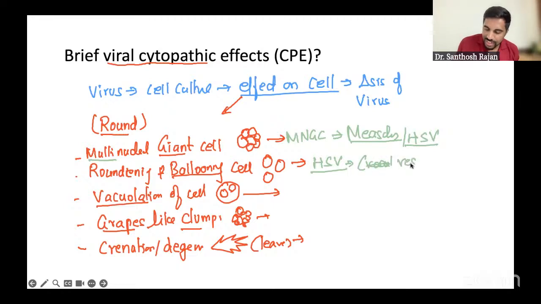Vesicles. We have the vesicle. The vesicles are like balloons, no? The infection of the vesicle. So remember like that. Okay, ballooning: HSV. Okay, that's also one more question.